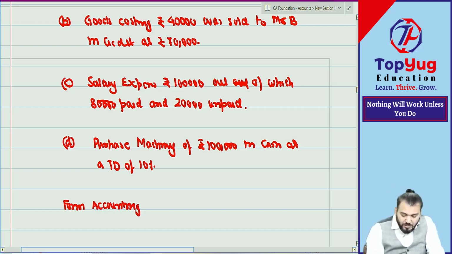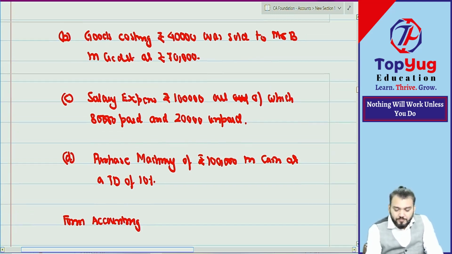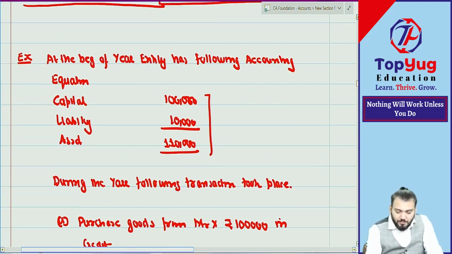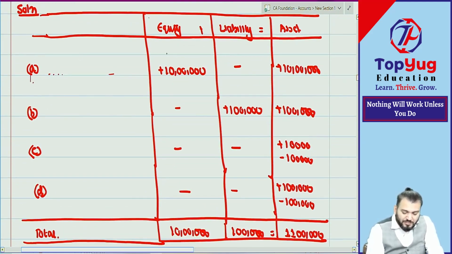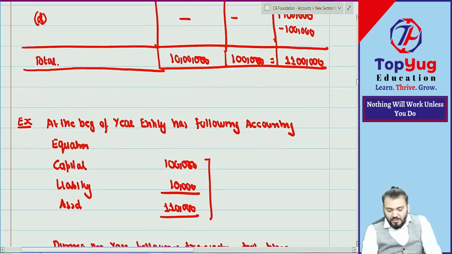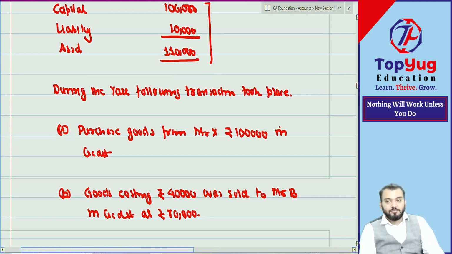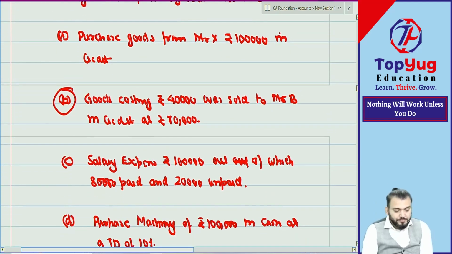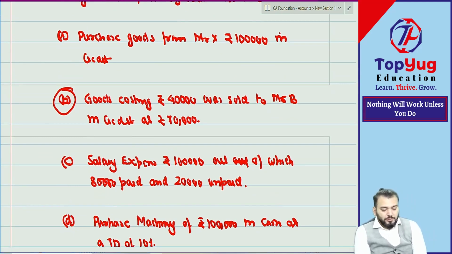It means you'll start with the opening accounting equation. Correct now? You'll start with this. This is the opening balance. You start with the opening balance. This you write down. Then do A, B, C, D. The opening balance will become at the beginning. Are you getting? This point number B is a little tricky. Let's see whether you are able to do it or not. If you can do it, means you have understood. If you can't do it, then I will do it.